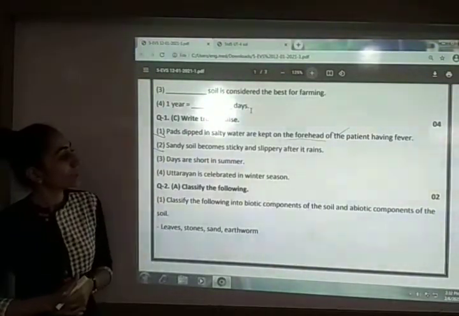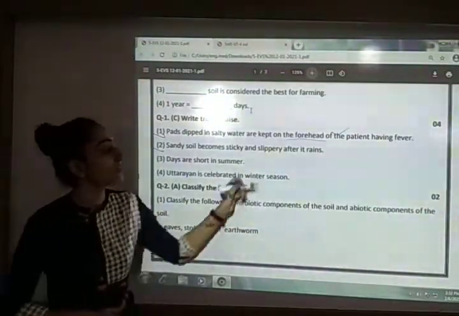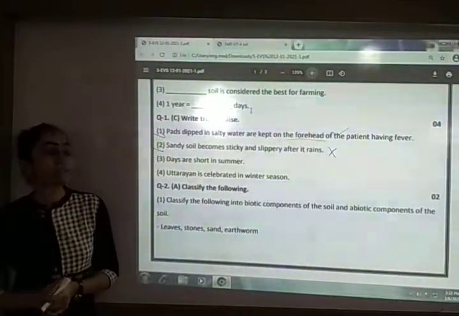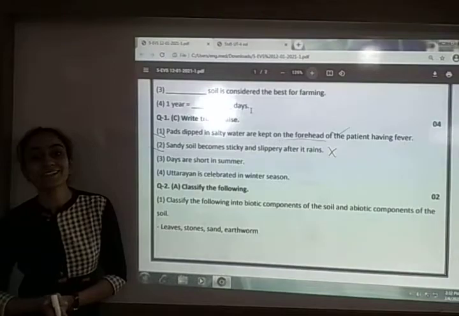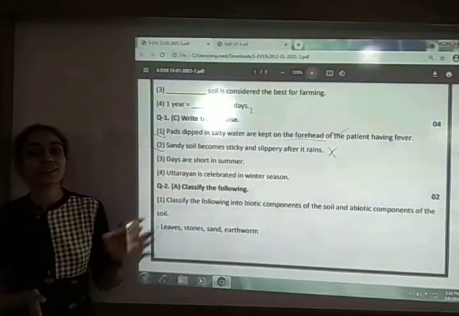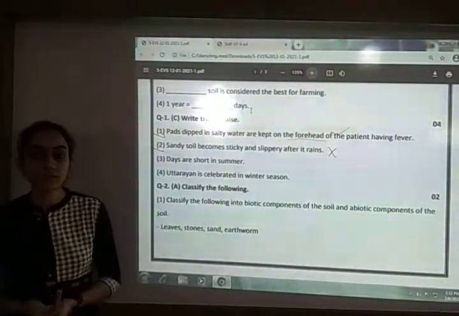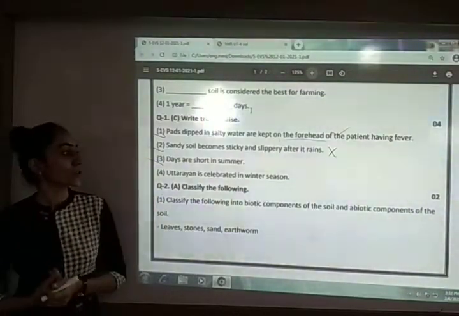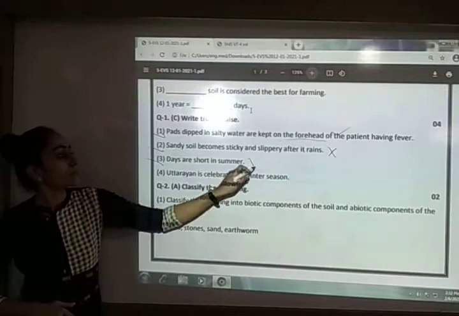Next is, sandy soil becomes sticky and slippery after it rains. So here your answer is false. The sandy soil does not become slippery and sticky after the rain, but it is the clay soil that becomes slippery and sticky after it rains. Next is, days are short in summer. Again your answer is false.